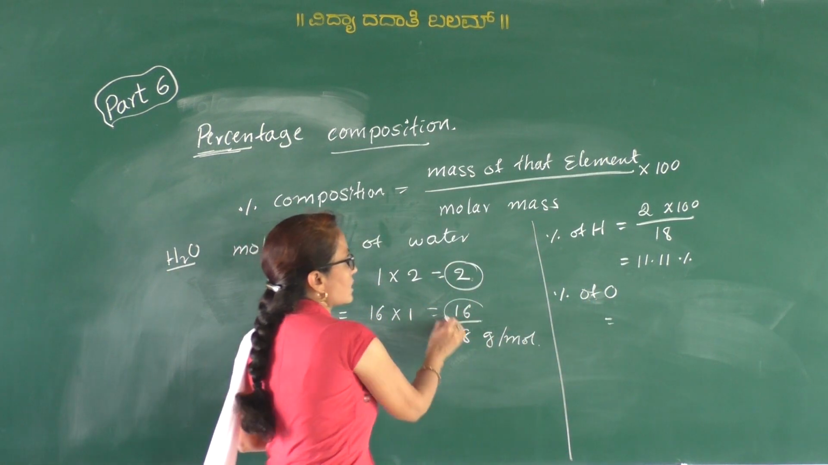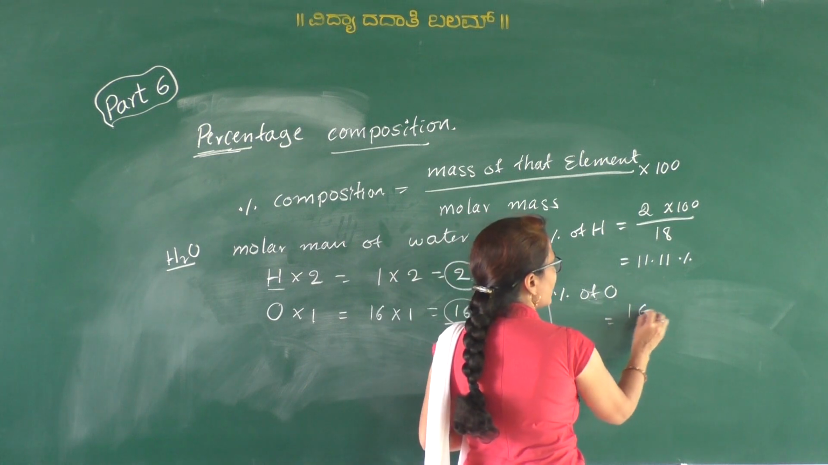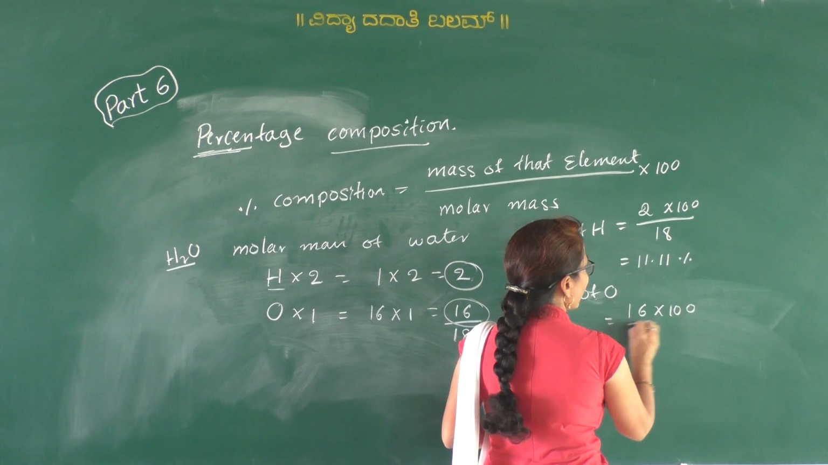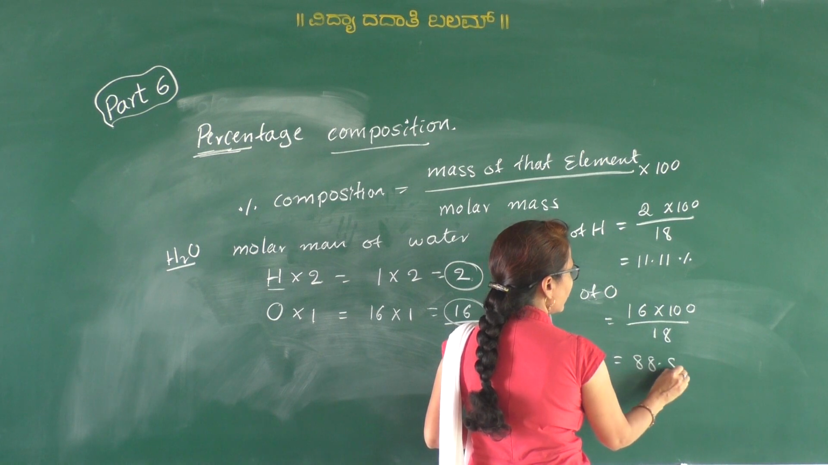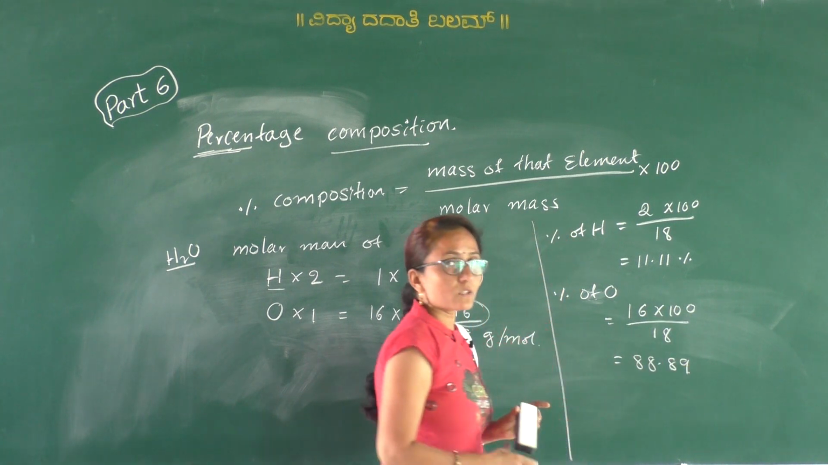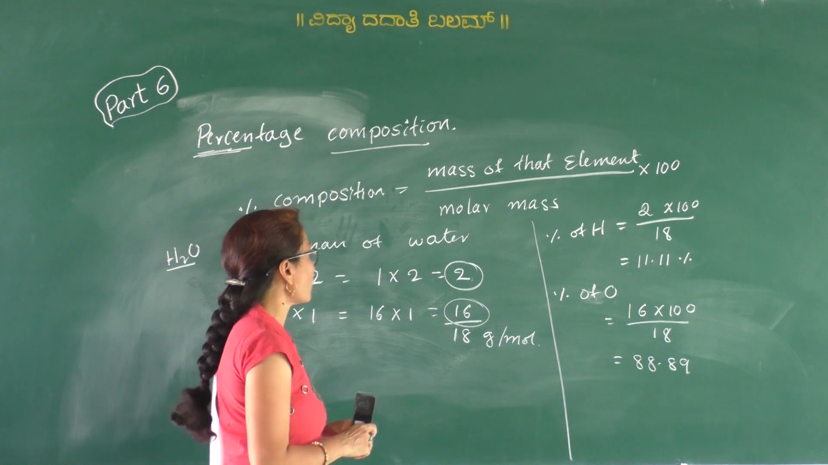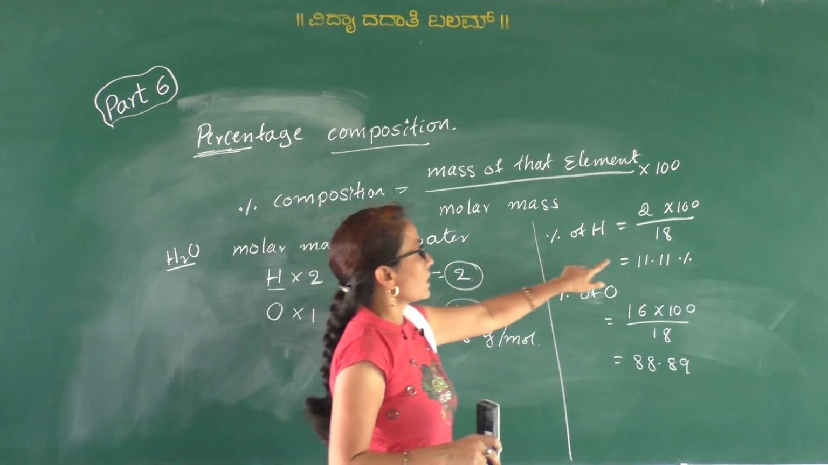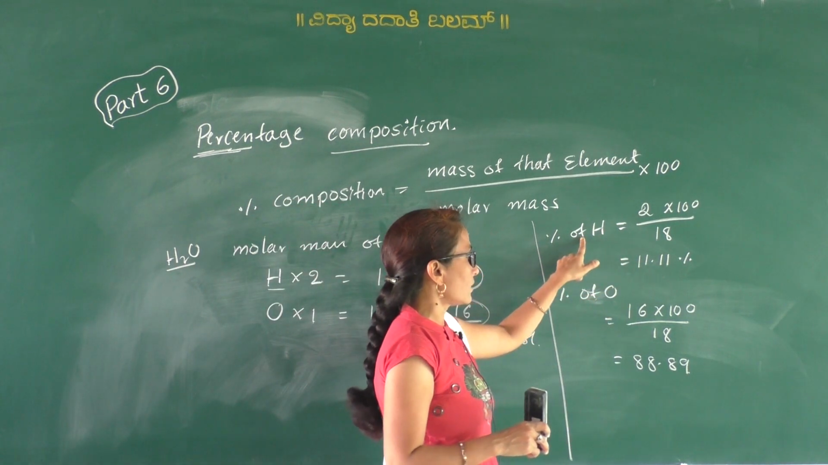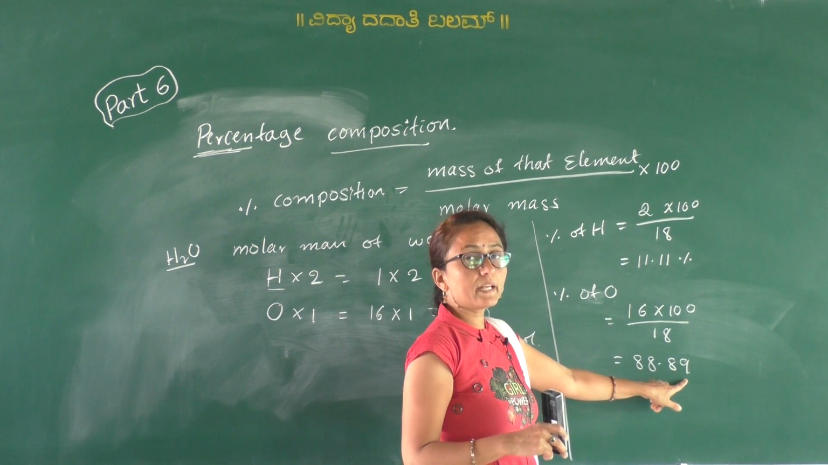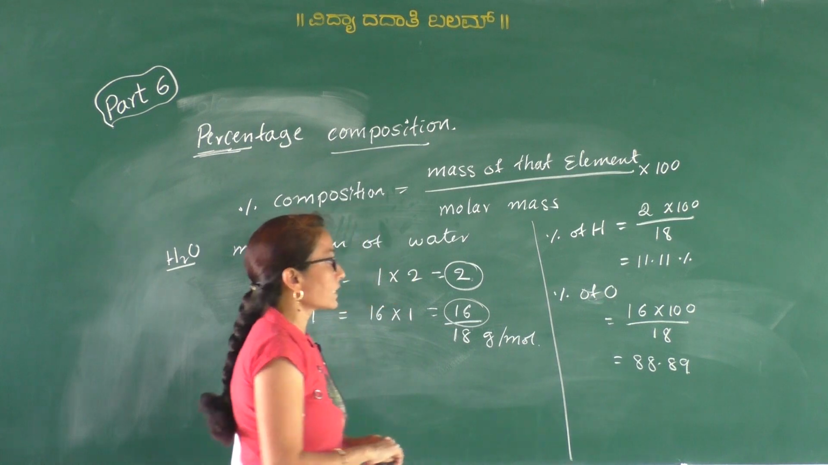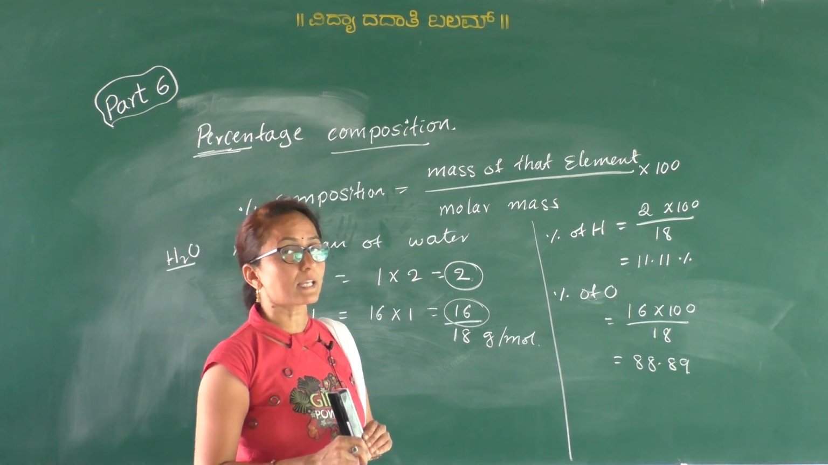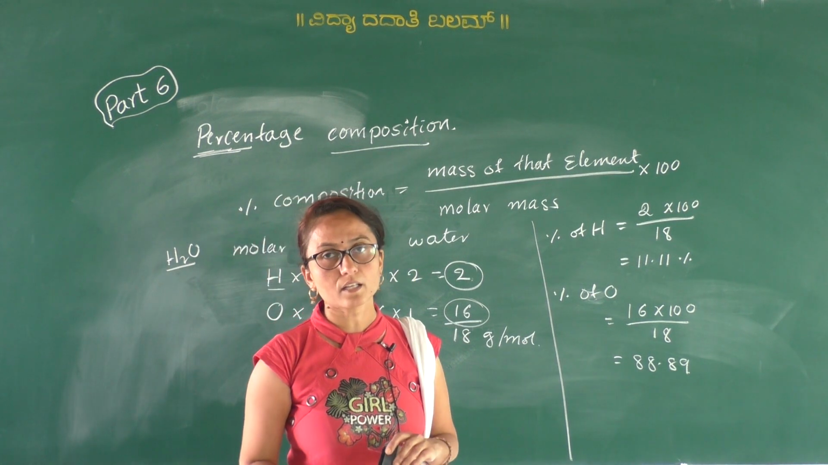Or you can also calculate this percentage by using the formula: the mass of oxygen in that compound is how much? 16. Therefore 16 into 100 divided by 18. On calculating we get 88.89%. So that is the percentage composition of water. In water, 11.11% of hydrogen and 88.89% of oxygen is present. Similarly we can calculate the percentage of various elements present in a given compound.